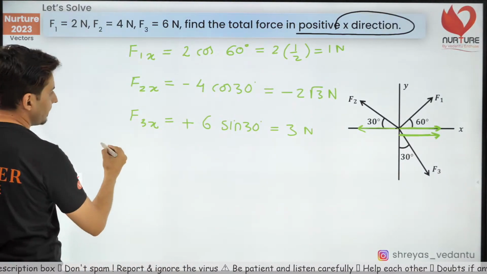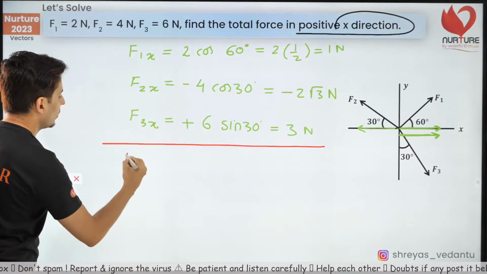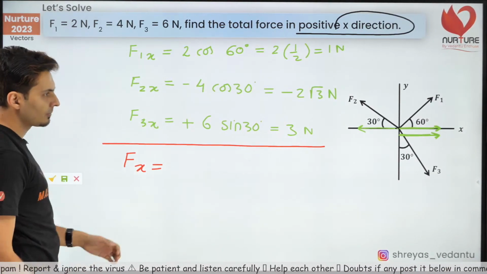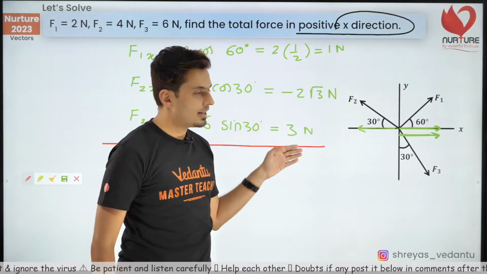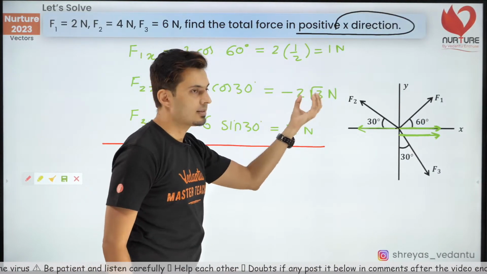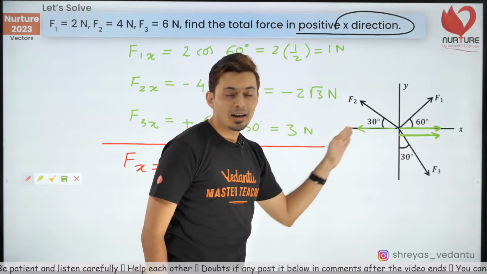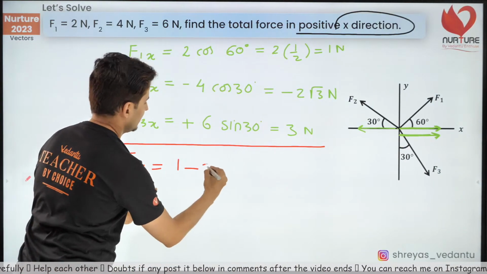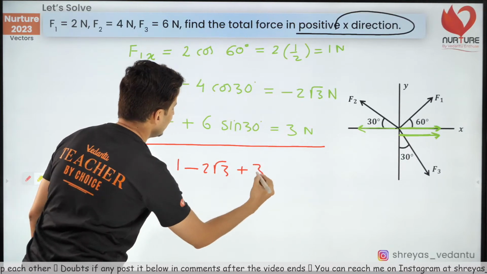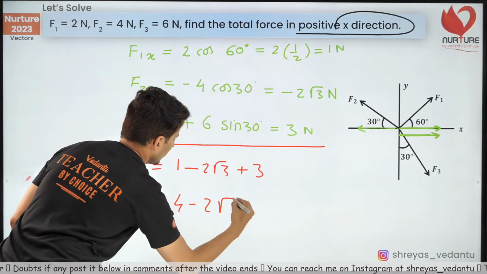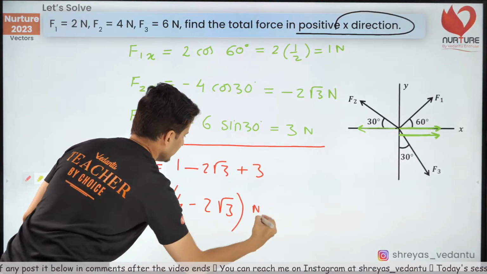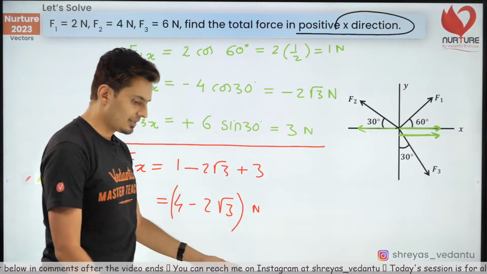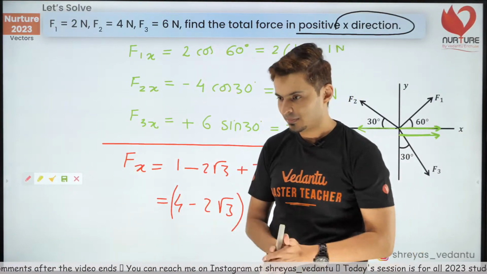Now the last step is the total force in the x direction. It will be this force plus this force plus this force. All of them are in 1D. So it will be 1 minus 2 root 3 plus 3, which is 4 minus 2 root 3 Newton. That's the answer. That's it. Did you guys get it?